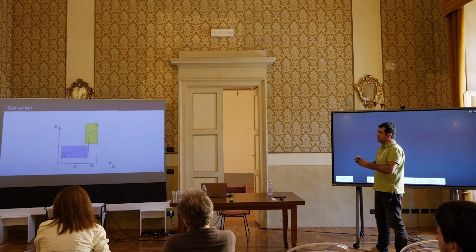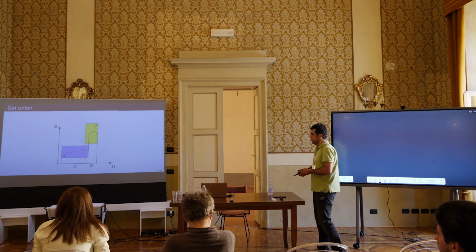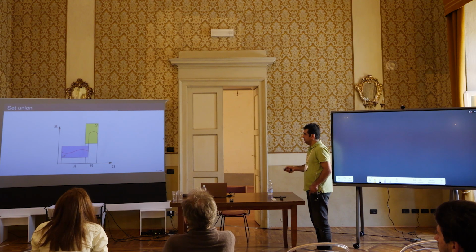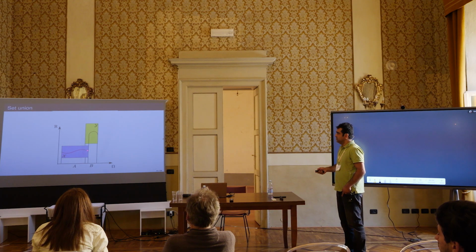So now let's see how the set union looks internally. We have here two sets, x, which lives on A, and another set y, which lives on B. If we take their union, then we have to consider measurable functions which are partially here and partially here.